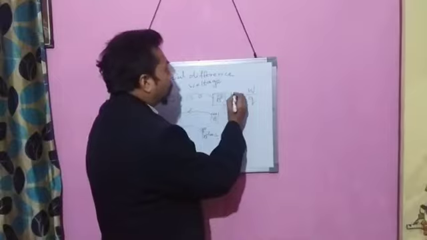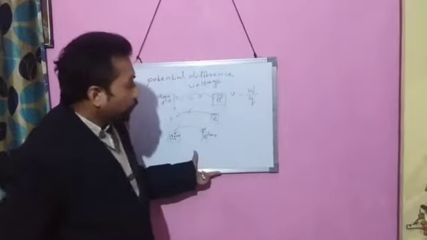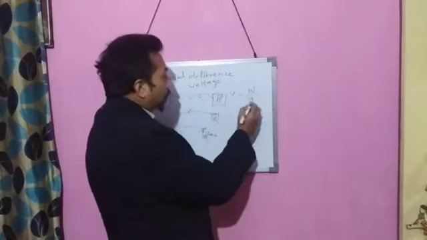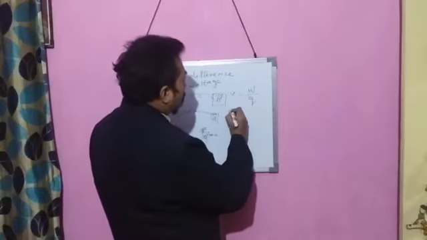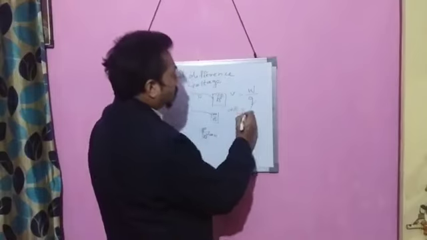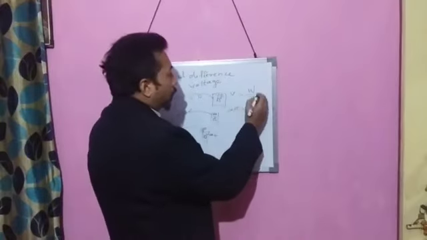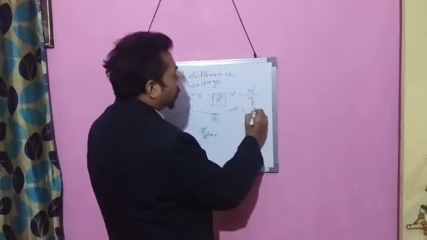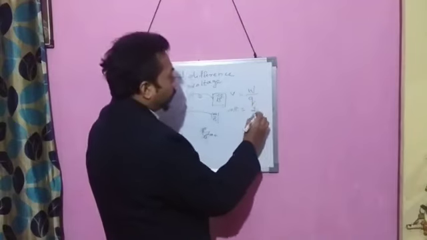So this is the formula of potential difference. Now we see the unit of potential difference. The unit of potential difference is the volt. The unit of work is the joule, and the unit of charge is the coulomb.